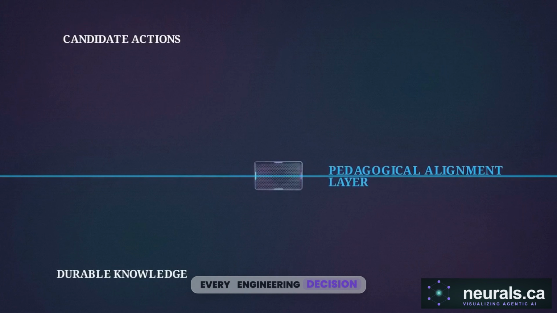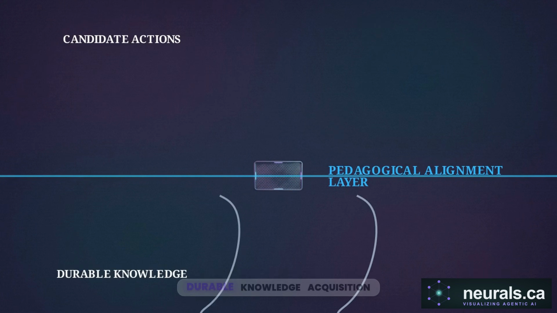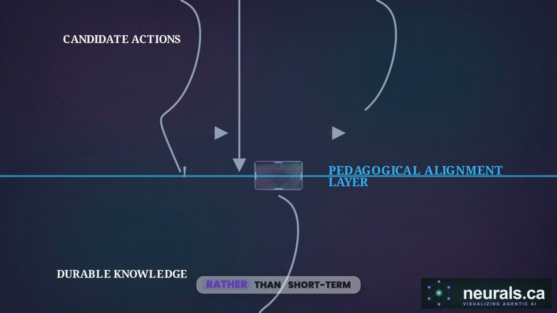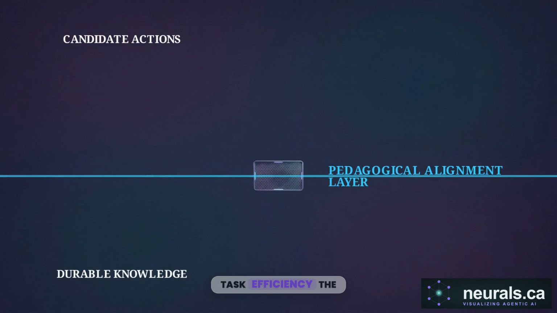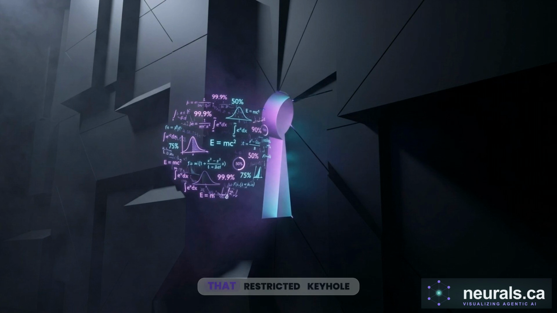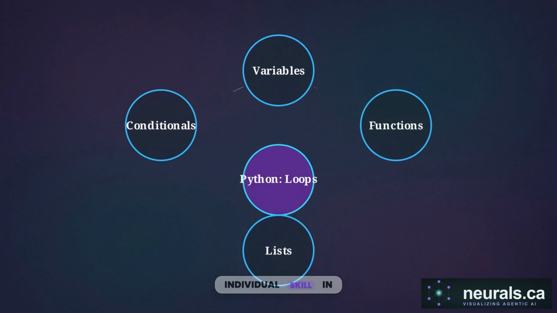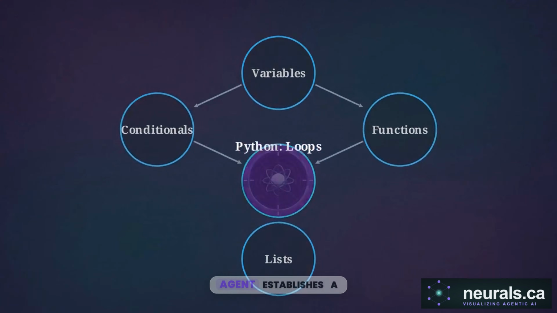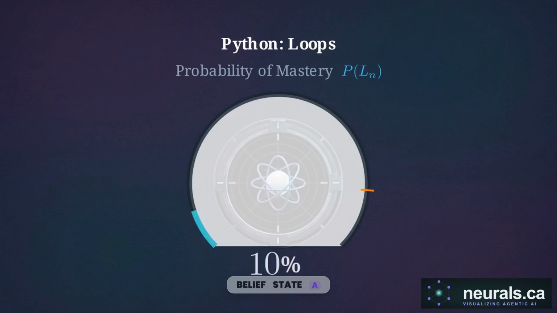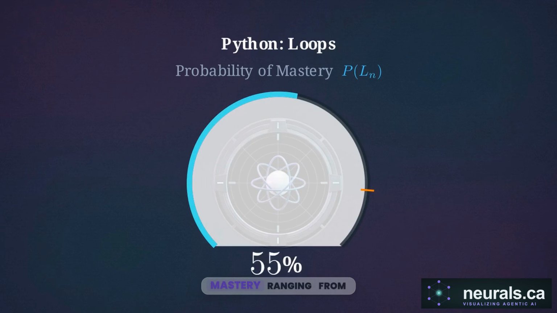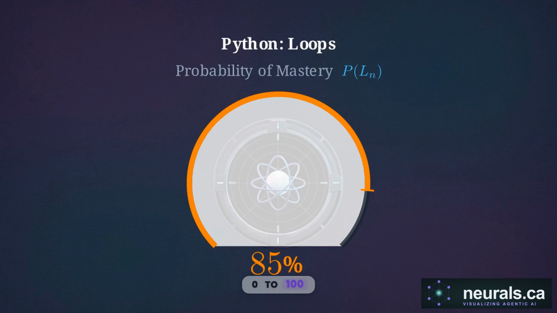Every engineering decision is constrained by established learning science, designing specifically for durable knowledge acquisition rather than short-term task efficiency. The solution requires converting that restricted keyhole view into a dynamic mathematical probability cloud. For every individual skill in a curriculum, the agent establishes a belief state, a calculated probability of mastery ranging from 0 to 100%.